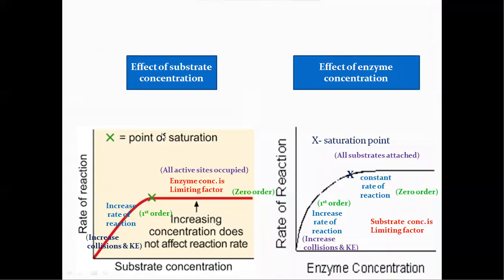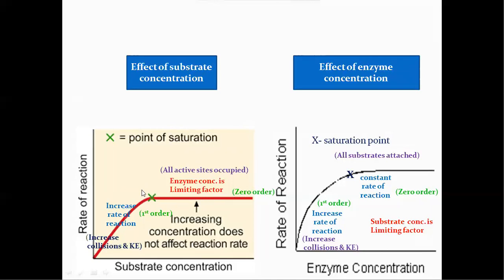The third important factor here is substrate concentration. Here we can see a hyperbolic plot. On the x-axis we are taking substrate concentration. On the y-axis we are taking rate of reaction. Up to the saturation point, the rate of the reaction increases with the substrate concentration. After the saturation point, the rate of the reaction will be constant.